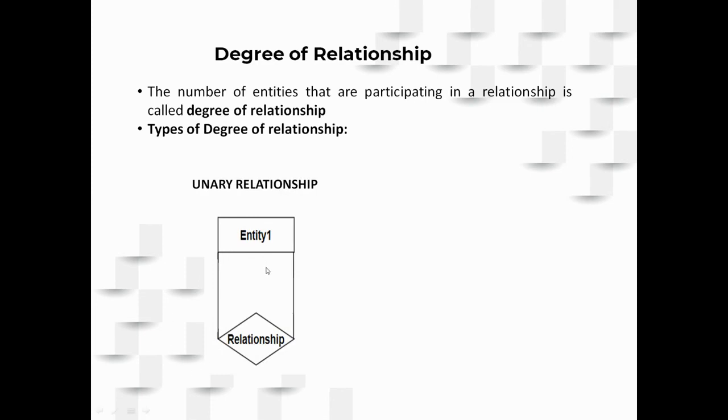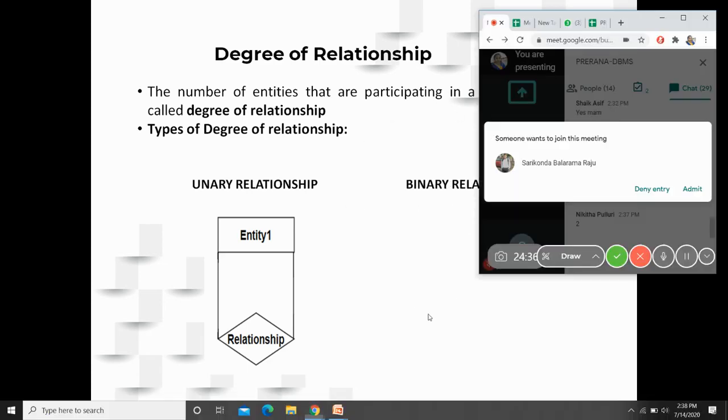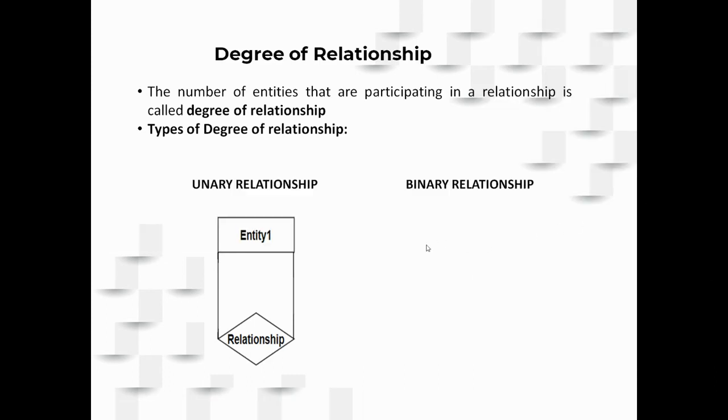Here you have the unary relationship, where only one entity participates in the relationship, and it is to be noted that for a unary relationship the role indicators are compulsory, they are mandatory to use. Then the second one is the binary relationship, where two entities participate in the relationship.